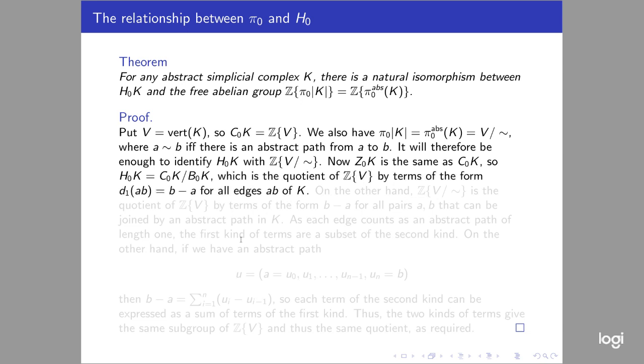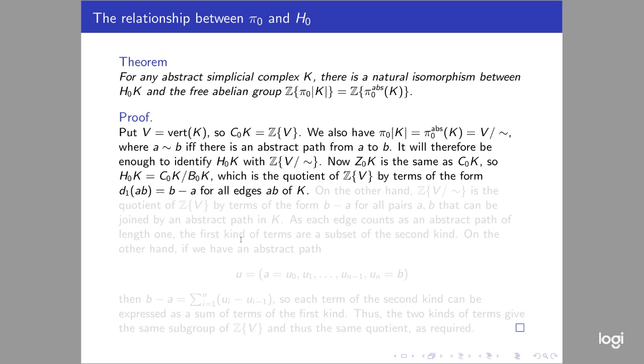So what's B0(K)? B0(K) is the image of D1 from C1 down to C0. C1 is generated by edges, and D1 of an edge AB is just B minus A.